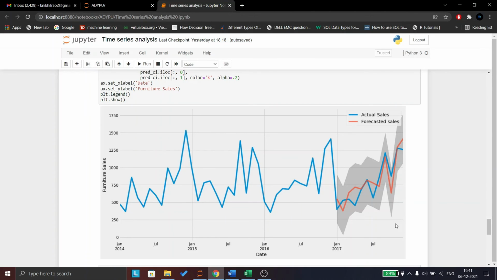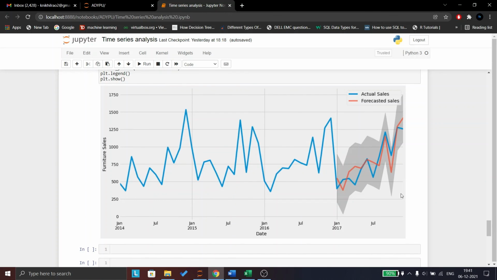We can also improve this model's accuracy by making an iterative loop wherein whenever new data comes, we feed it to the model to train itself, and also do some hyperparameter tuning. So this was a short mini project on time series analysis of furniture sales. I hope you liked it, and thank you.